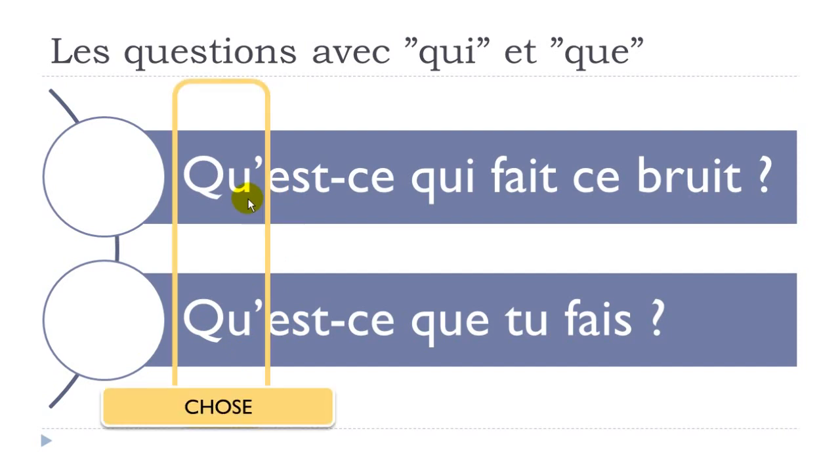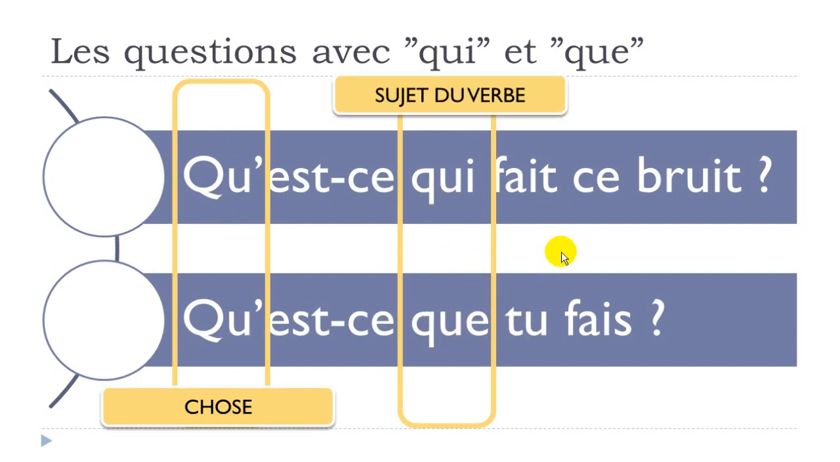First part, we use this que because we want to have the information regarding a thing. Okay, so we had qui previously and it was for a person, and then que is for a thing. So it's not for a person, so que will be for a thing when you start the question with it. Okay, and then here, remember we've got this qui here, and then we've got this que here. Well, it will be exactly the same idea that we had previously.